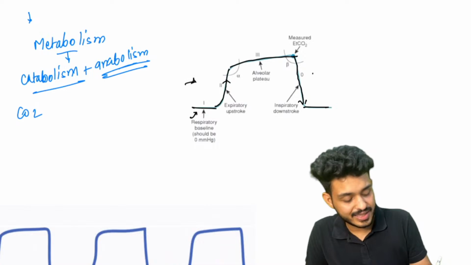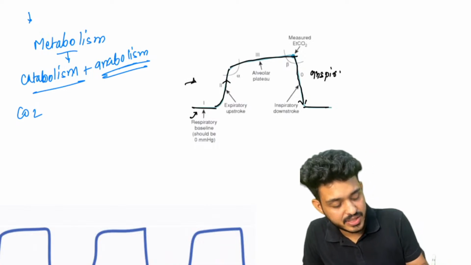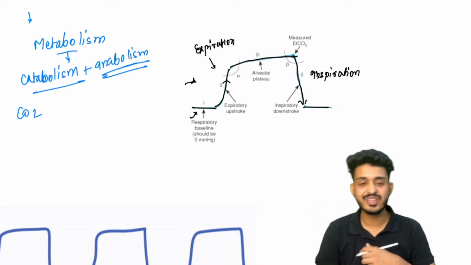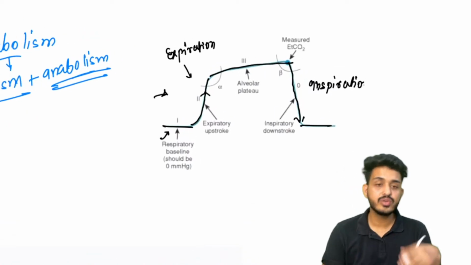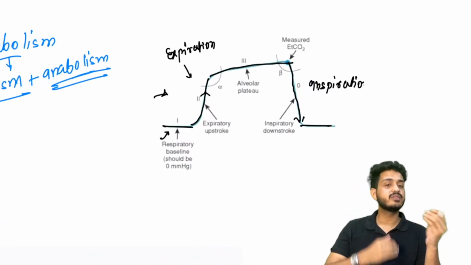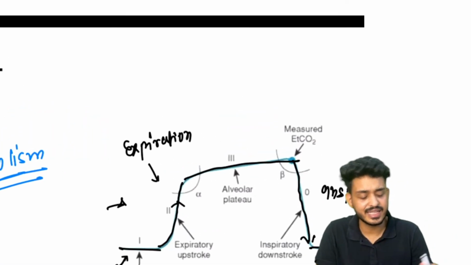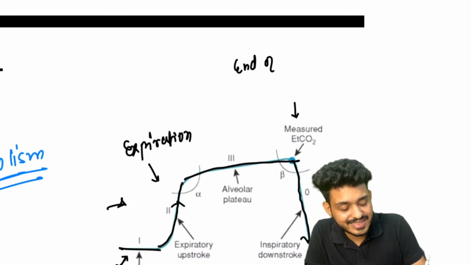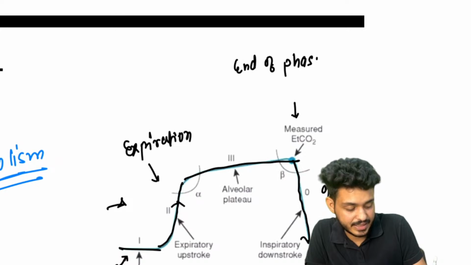Okay, so that is the phase telling us about the inspiration, and this one is telling us about the expiration. There is a question that they have asked: where do we measure the levels of EtCO2? Whatever levels we are seeing, like 35, 40, 45, we are measuring those levels at the end of phase 3.